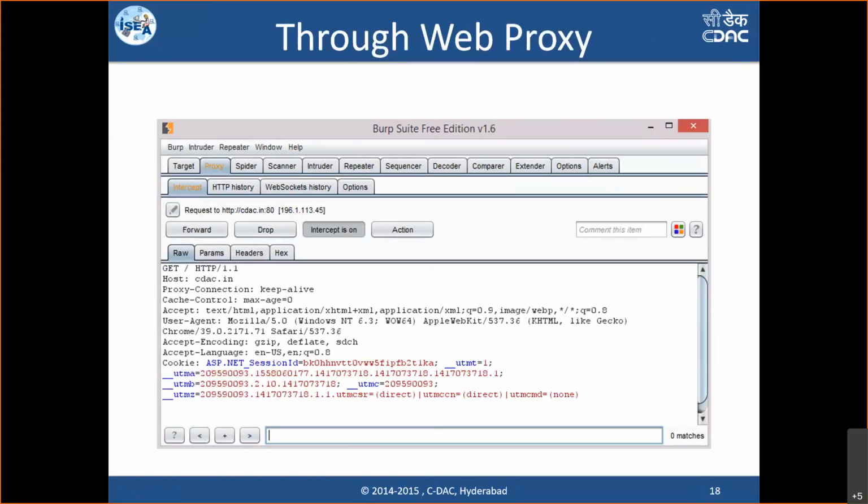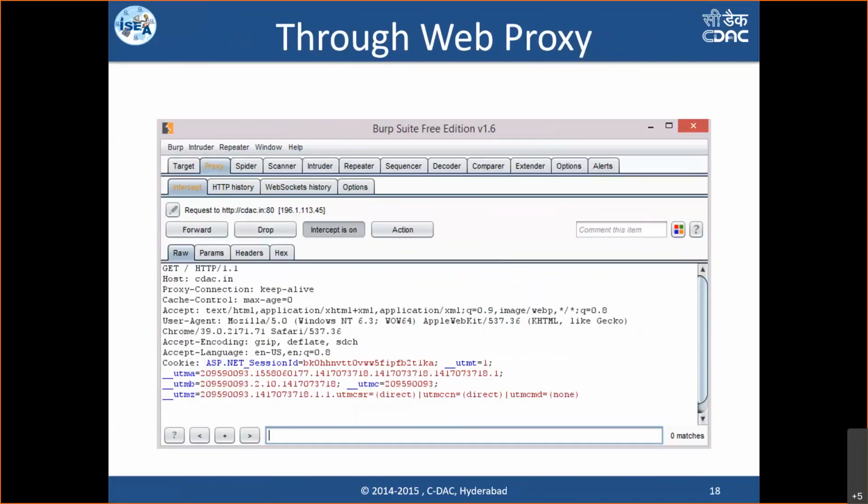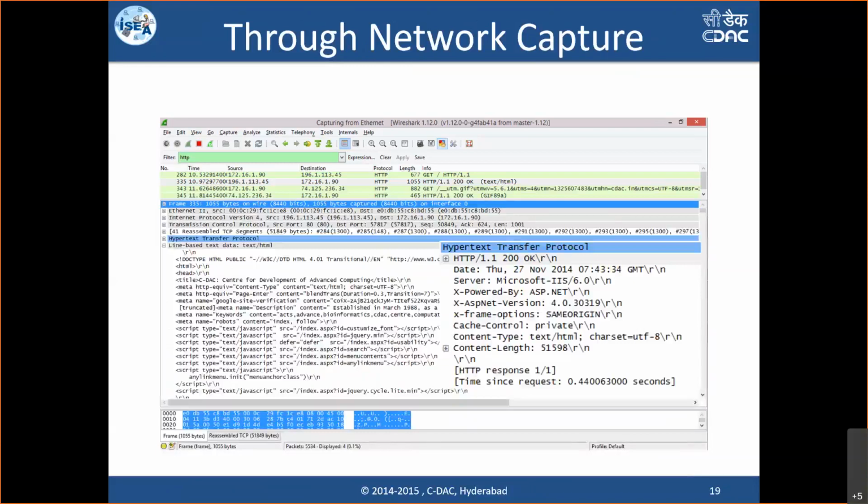Apart from these two, you might have already seen the Wireshark tool earlier. The same Wireshark tool can also be utilized for verifying the HTTP request and response headers, the complete HTTP communication. If it is HTTPS, we cannot see that in plain text in Wireshark. But even if it is HTTPS, you can see the same in plain text in the proxy tool. The reason is the proxy is working at a different layer and Wireshark is working on a different layer.